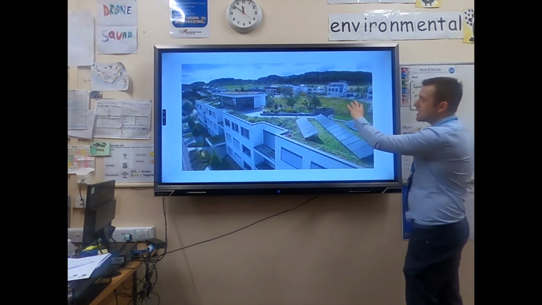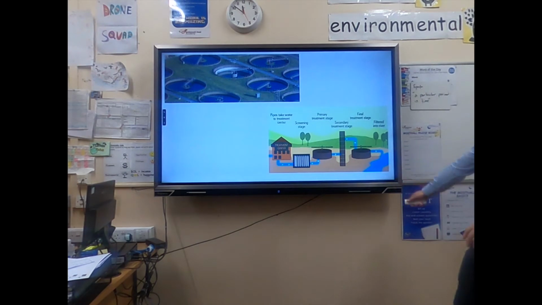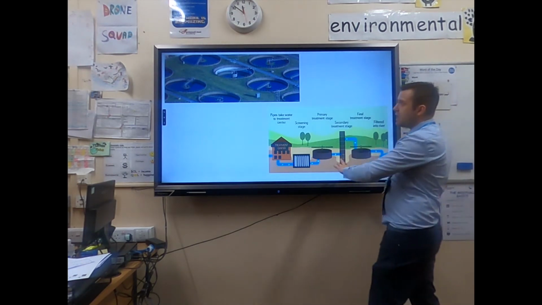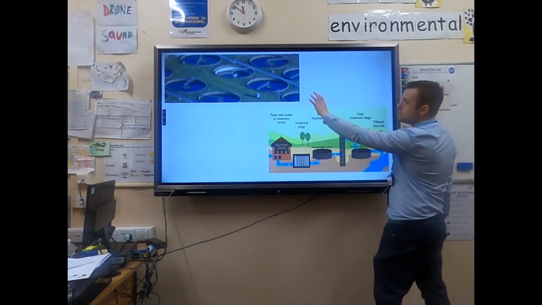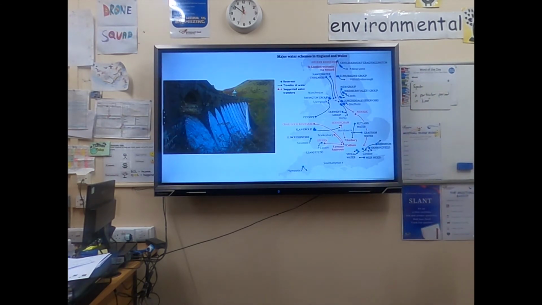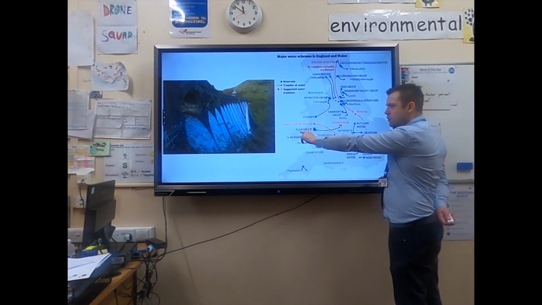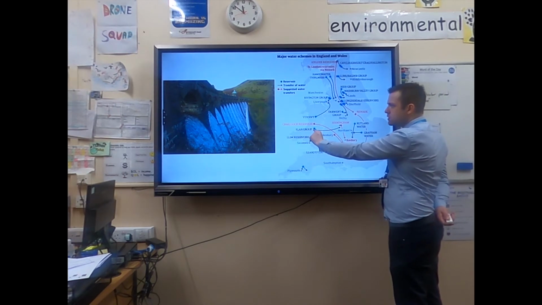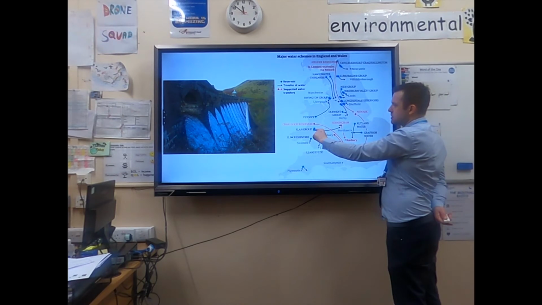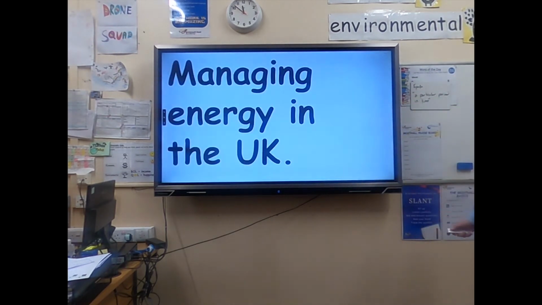Green roofs help to collect, store and purify water. Wastewater treatment plants, these are essential. Waste goes from your house to these plants, it is treated and then it can be used again. And as I mentioned, water transfer schemes such as the Elan Valley Water Transfer Scheme that uses a gravity-fed pipe to bring water from high precipitation, low population density Wales to high population density Birmingham.